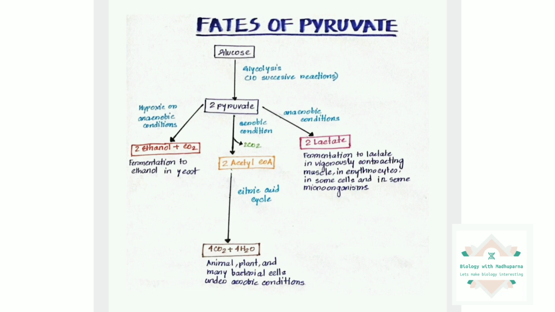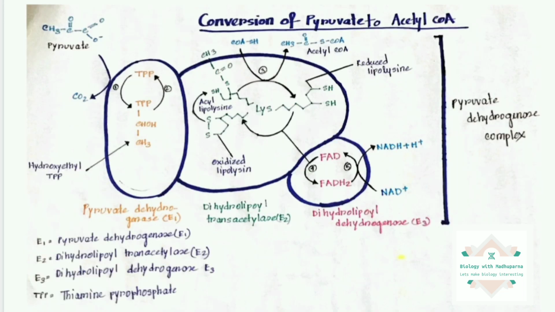Now we are done with the fates of pyruvate section. Next we'll be moving into the conversion of pyruvate to acetyl CoA. If you look at this diagram, this is the pyruvate dehydrogenase complex, or in short the PDH complex. It basically contains three enzymes, E1, E2, E3, and how these three enzymes convert the pyruvate into our final product acetyl CoA, we will read step by step.